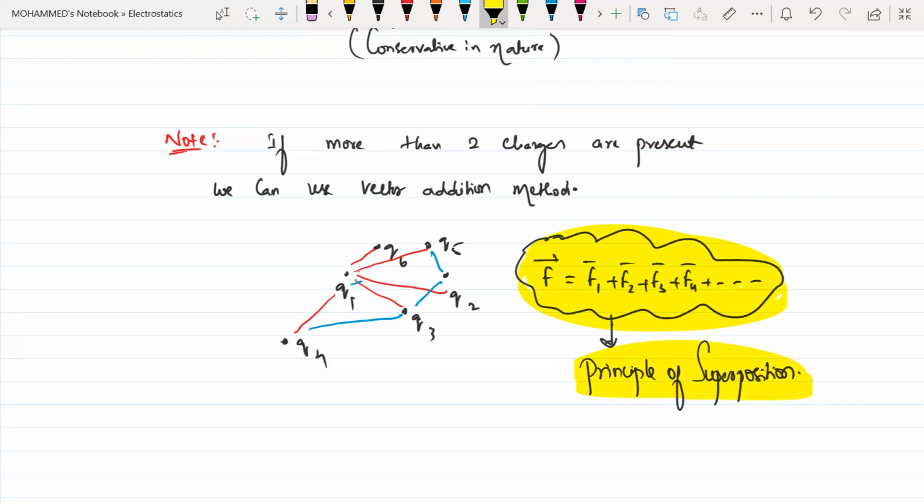Sir, now practically, if Q1 and Q3 are there, and Q1 and Q2 are also there. Whenever you're taking two pairs, beta, we need to assume as if the remaining charges are not present in the vicinity. That's the assumption we should make: if I'm taking the force between Q1 and Q5, then we should assume Q6, Q2, Q3, and Q4 are not present. Okay, sir. Got it, sir. That was my doubt, sir.